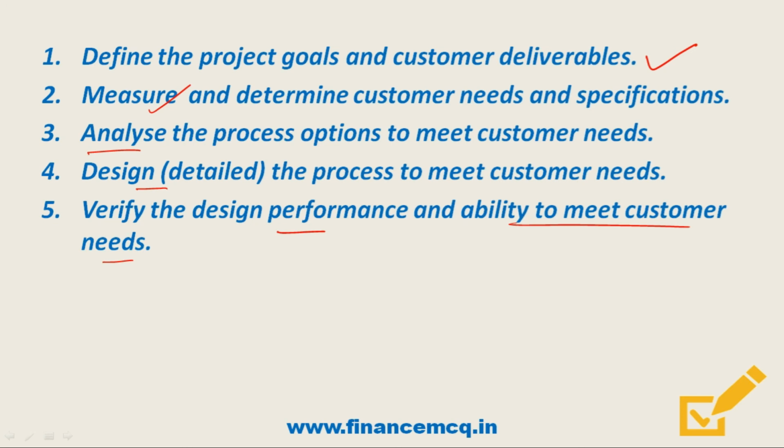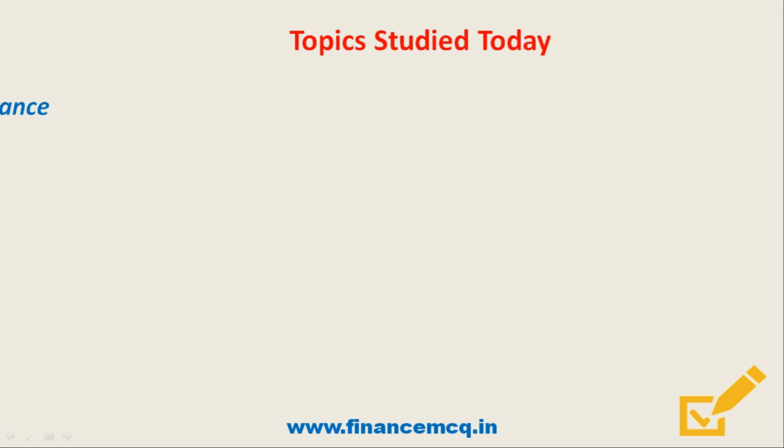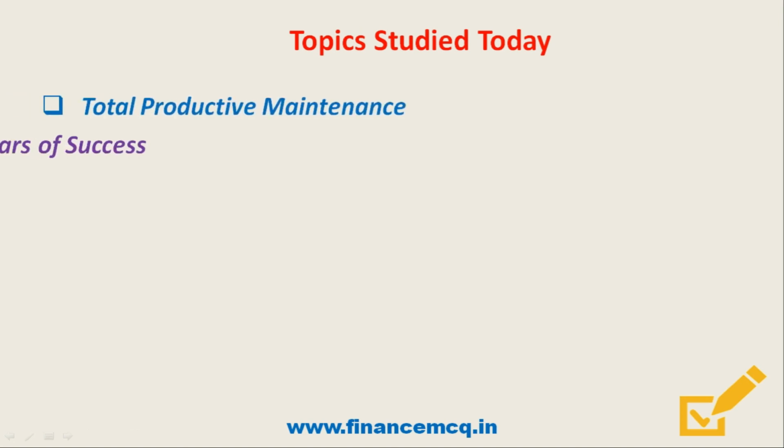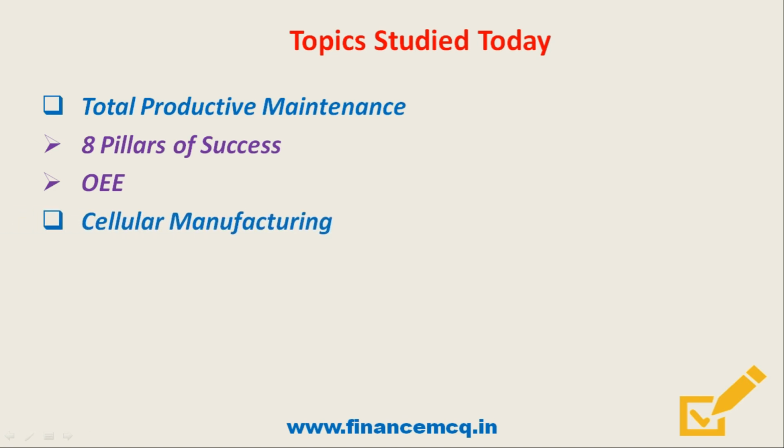So friends, in today's lecture we studied some techniques of lean system. First we studied total productive maintenance, where we went through 8 pillars of success of TPM. Then we understood the concept of OEE, that is overall equipment effectiveness, which is an important approach for measurement of TPM. Then we studied cellular manufacturing, and in the end we studied one more technique of lean system, that is Six Sigma. Further, we also studied 2 methodologies for implementation of Six Sigma techniques.